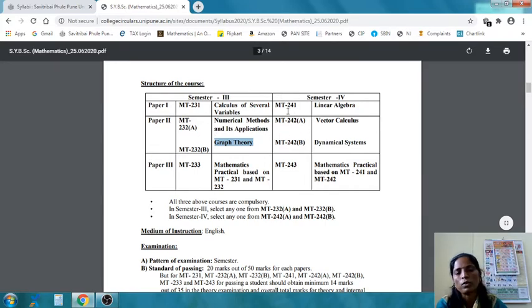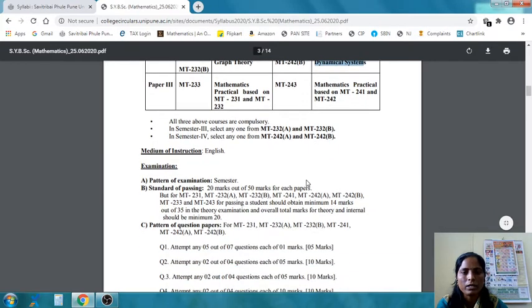In semester 4 there will be paper 1 which is linear algebra, and that is a compulsory subject, and for paper 2 again there are two options, vector calculus and dynamical system. Students have to choose one course out of these two courses, and based on theory papers 1 and 2 there will be a practical course.